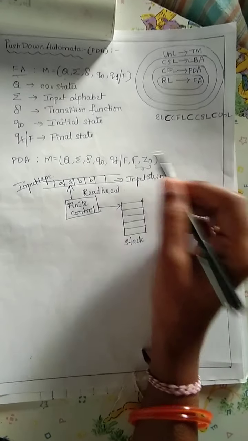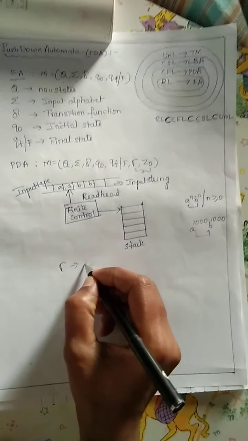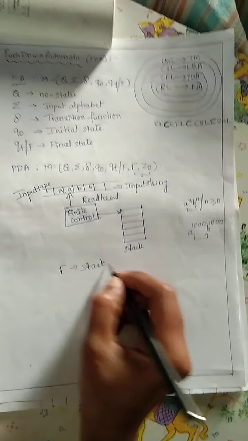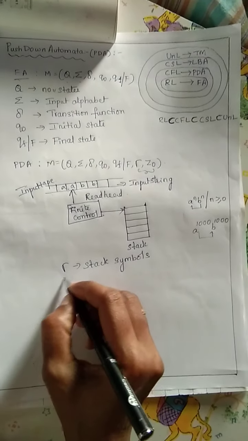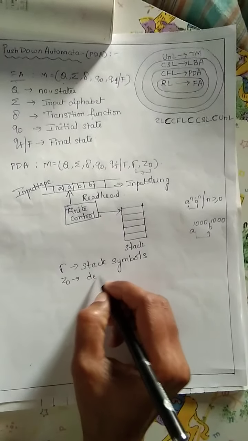So what is tau here? Tau is the stack symbol. Tau represents the stack symbols. And what is z naught here? It is the default stack symbol.